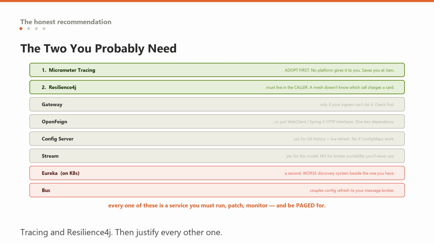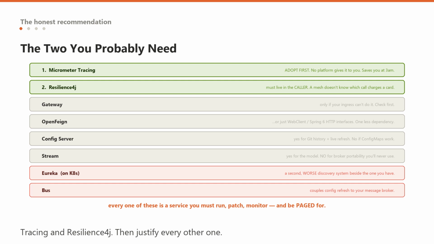OpenFeign, convenient, but a plain web client or the new Spring 6 declarative HTTP interface does most of it now without another dependency. Config Server, strong if you want Git history and refresh without restart, weak if config maps already work for you. Stream, yes, if you want a nicer, more testable programming model over Kafka, no, if you are buying it for a broker portability you will never use.